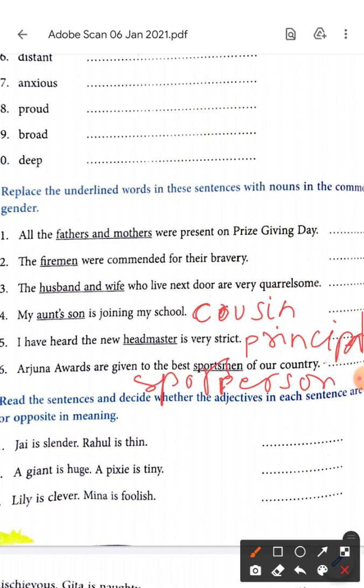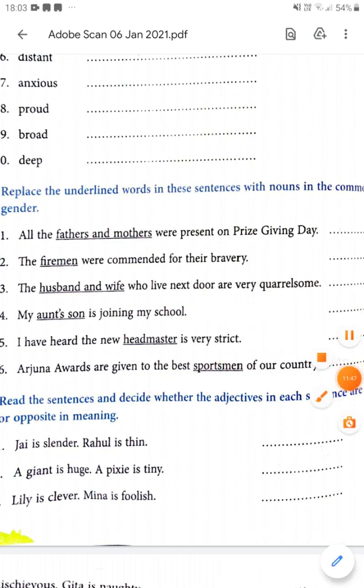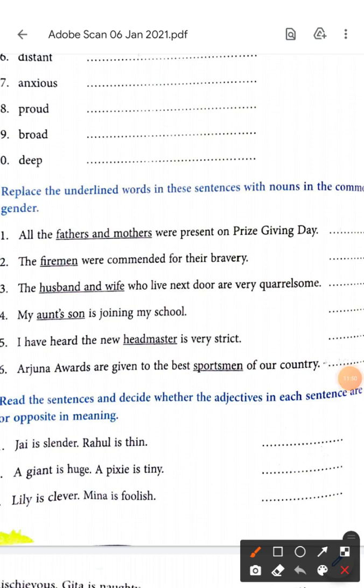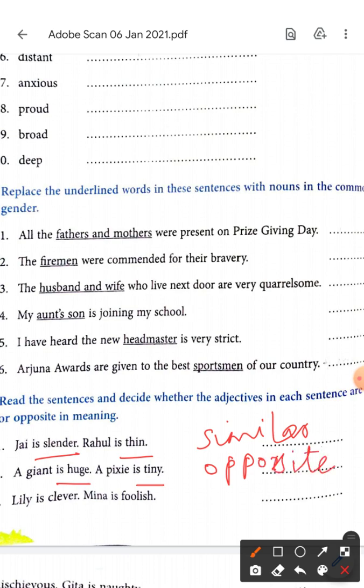Now this is something very interesting here. Jay is slender, Rahul is thin. We have to see whether both the adjectives are similar or opposite in meaning. So, slender and thin. Both are similar. A giant is huge, a pixie is tiny. Huge and tiny. They are opposites. Tiny is very small. And huge is big.